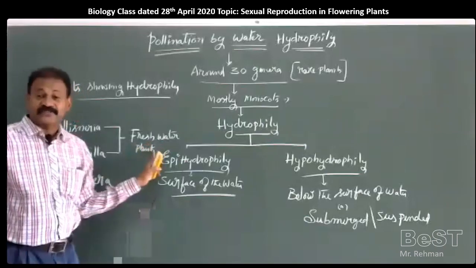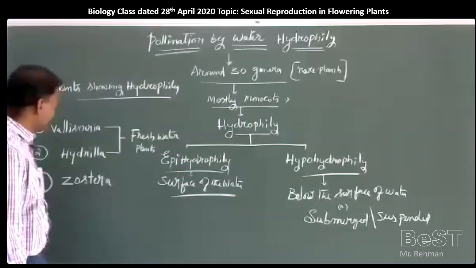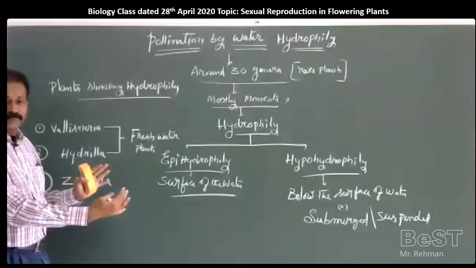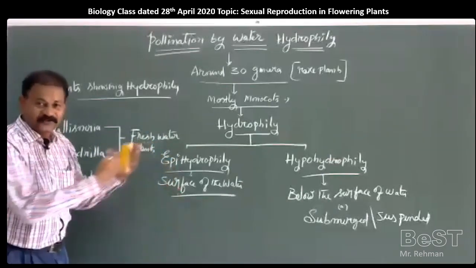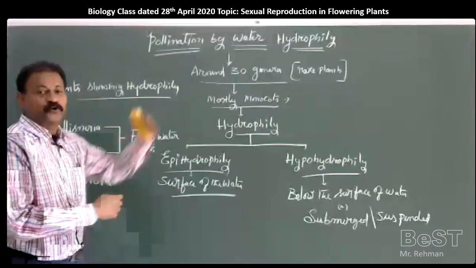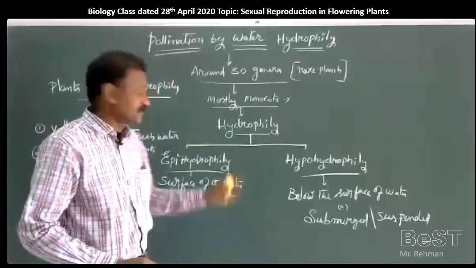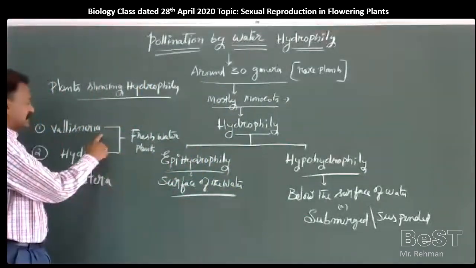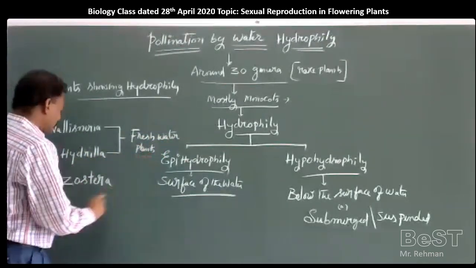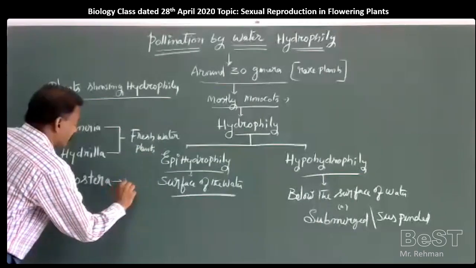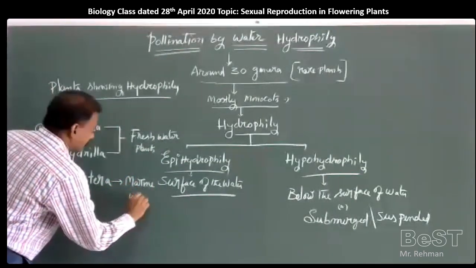They may ask these as memory based questions in CET or NEET examinations. Out of the following groups of plants, which come under freshwater forms, which come under marine water forms, which show epihydrophily, which show hypohydrophily. These are the generalized questions. So Vallisneria is freshwater, Hydrilla is freshwater, Zostera is a marine water form, sea water.